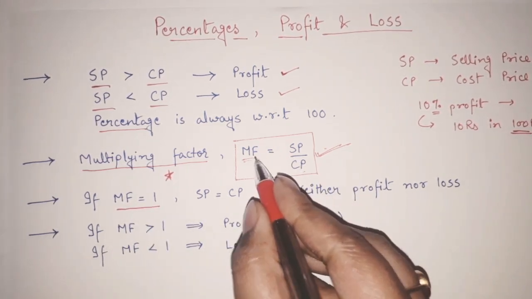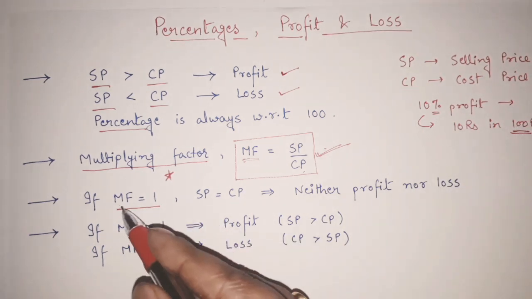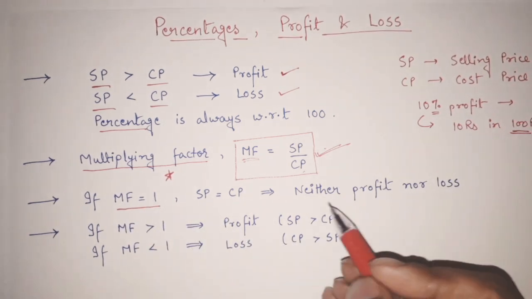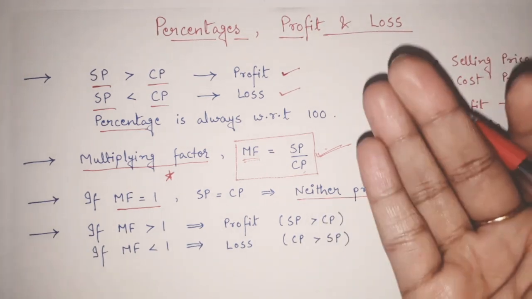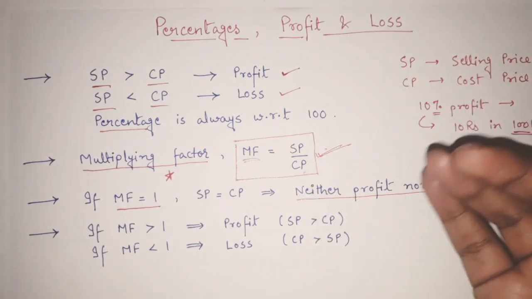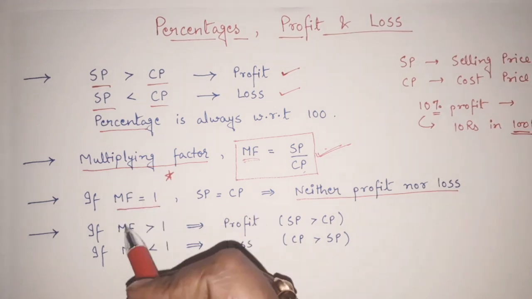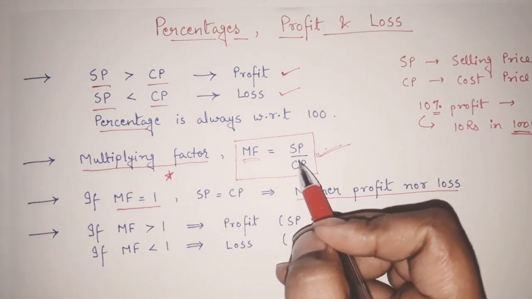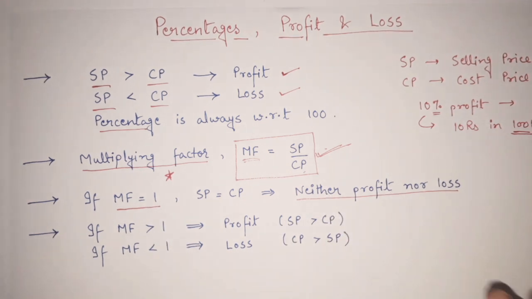When will multiplying factor be equal to 1? When CP is equal to SP. That means whenever your multiplying factor is equal to 1, you can say that it is neither profit nor loss. There are many questions asked in the exam where out of the calculation we get the answer that it is neither loss nor profit. So directly you can say that whenever you get SP by CP, that is multiplying factor, equal to 1, it is neither profit nor loss.